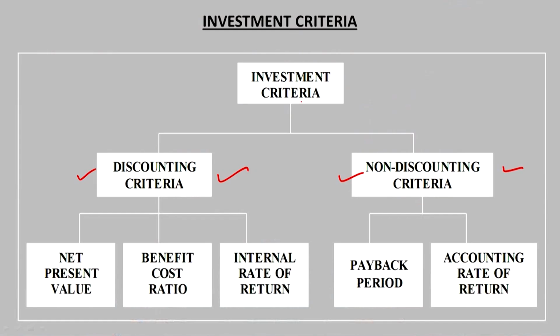So, these are the three important methods under the discounting criteria, and here when we use the discounted criteria, we make use of the time value of money. We always say that the cash outflow in the current period is equal to 100%, but the inflows coming over the number of subsequent years in future have to be discounted to make them equal to the value of money as per today's value. So, we will discount those cash flows, and then we calculate the NPV, the benefit cost ratio, and then the internal rate of return.